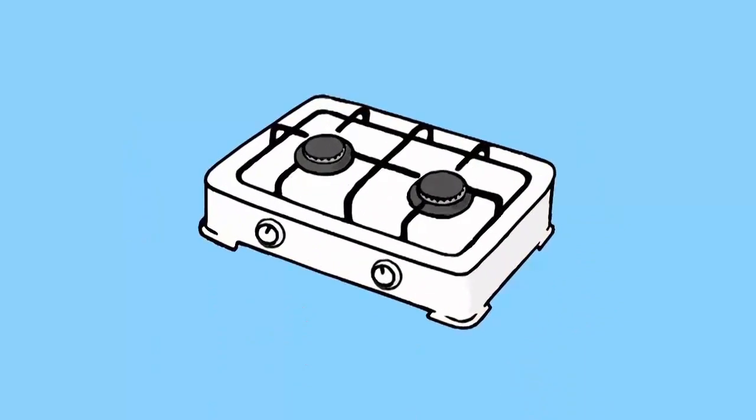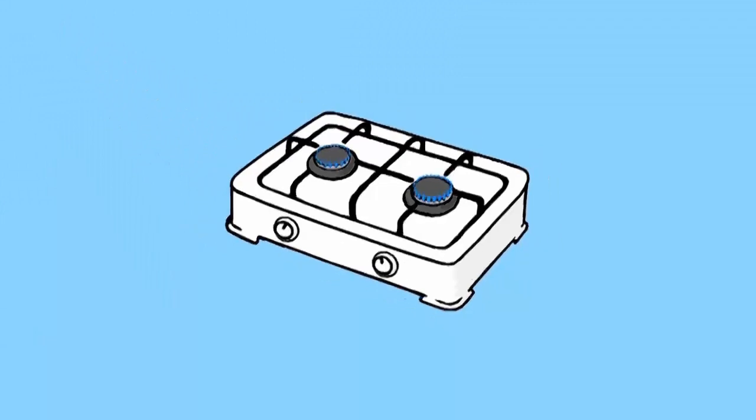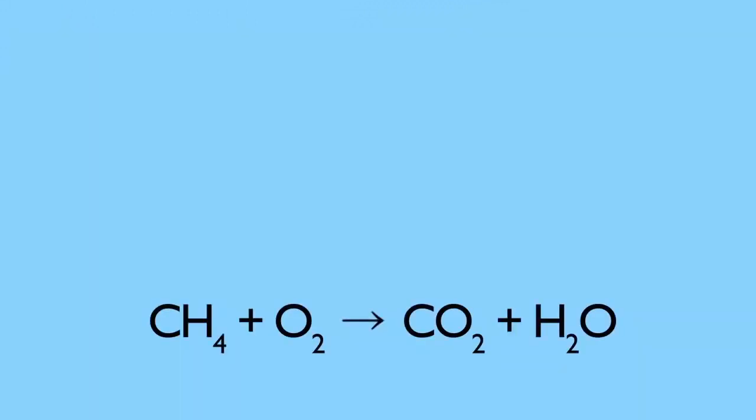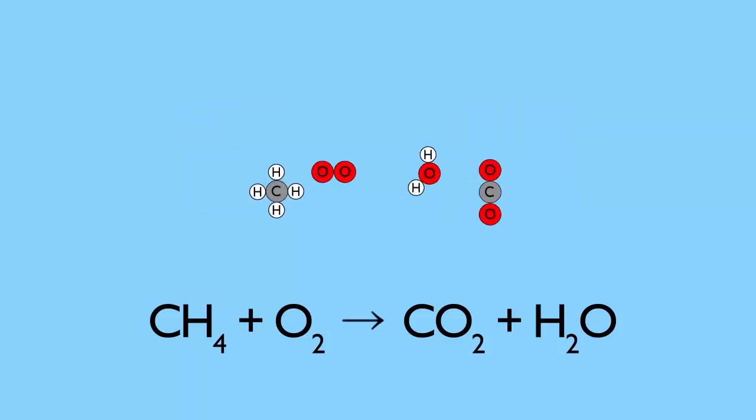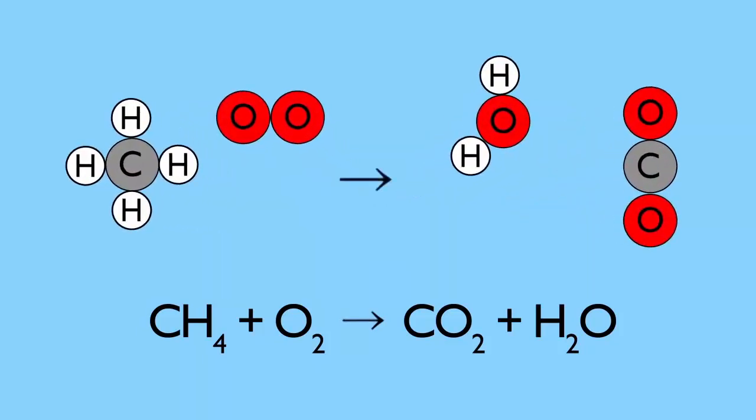Here is another example, a reaction you'll see every time you use a gas cooker which uses natural gas. But is this reaction balanced? Pause the video and count the carbon, hydrogen and oxygen atoms on each side. It is easier to count if we draw out the molecules as models. Carbon, 1 each side, oxygen, 2 to start with, but now 3, hydrogen, 4 to start with, but now only 2. To balance the hydrogens, we need to add 2 more hydrogens on the right.